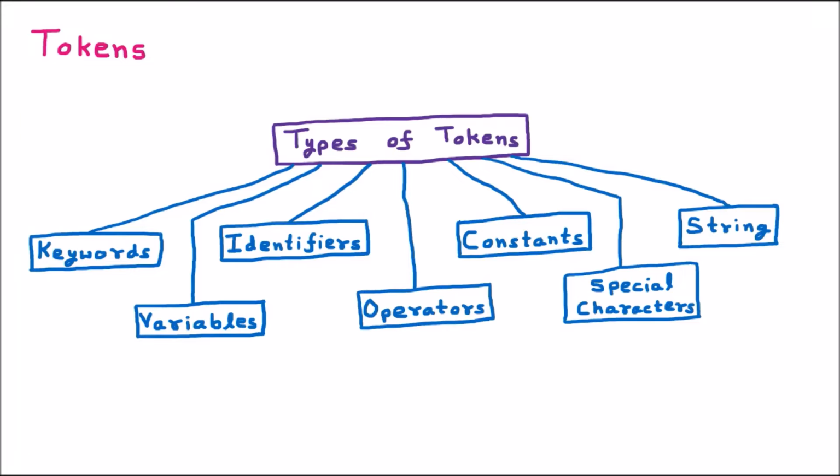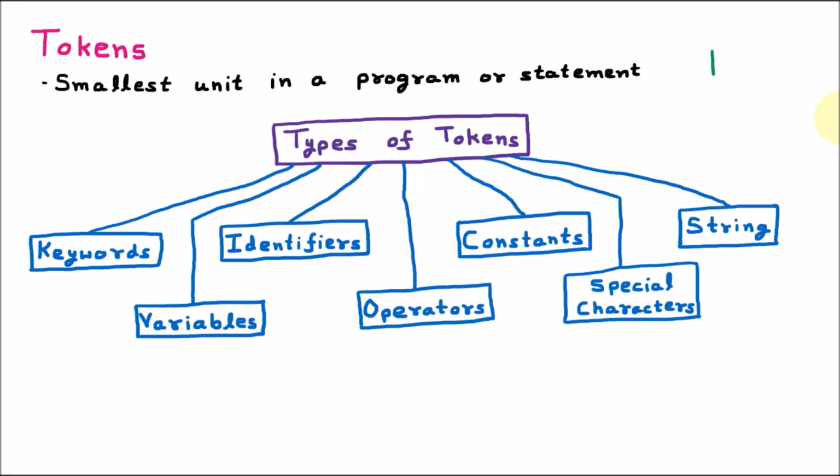Okay everyone, so now we are learning the tokens. Tokens are the smallest units in a program or statement. Whenever we make a C program, we write many lines, like printing on the screen with printf, or taking input with a scanf statement, or many other statements. Out of these statements, the smallest part is called the token.